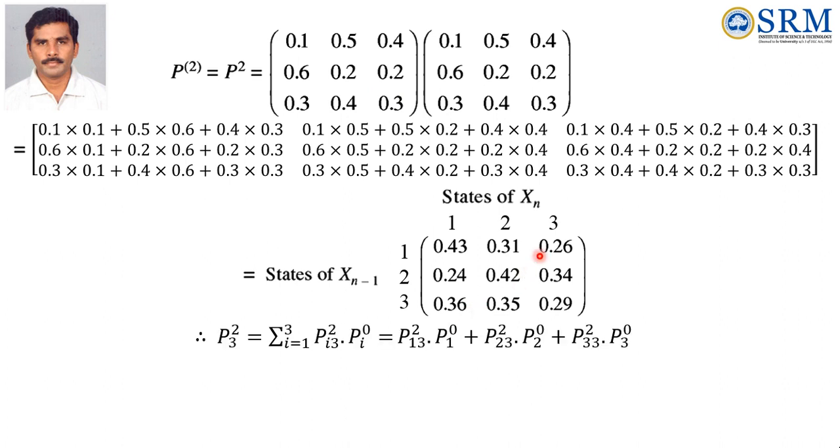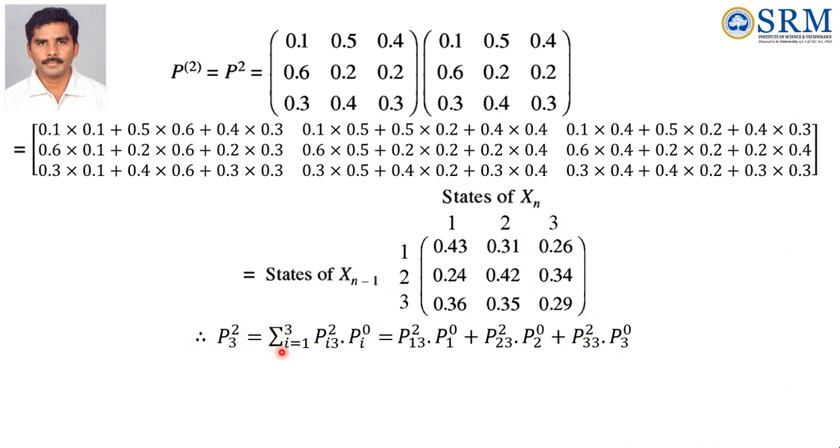In the matrix we can see that P13^(2) is 0.26, P23^(2) is 0.34, P33^(2) is 0.29. So these are the required values to substitute in the formula.